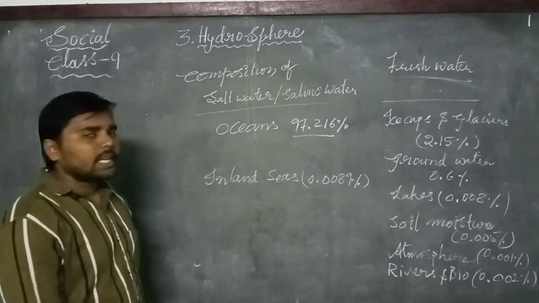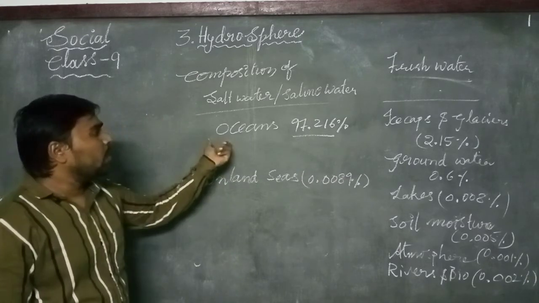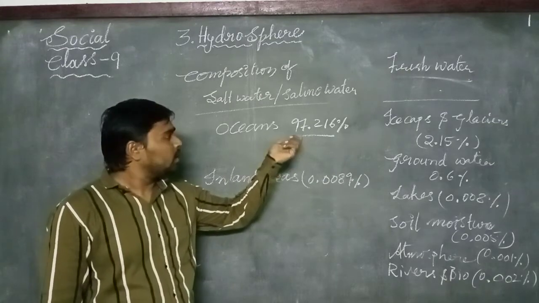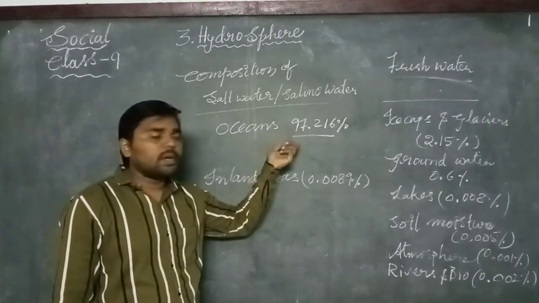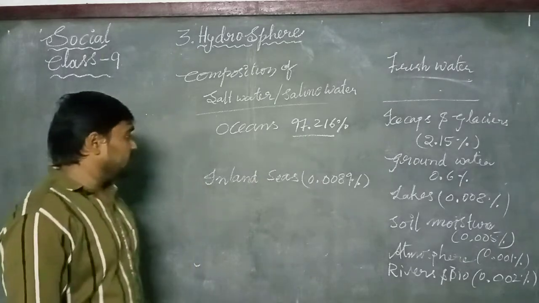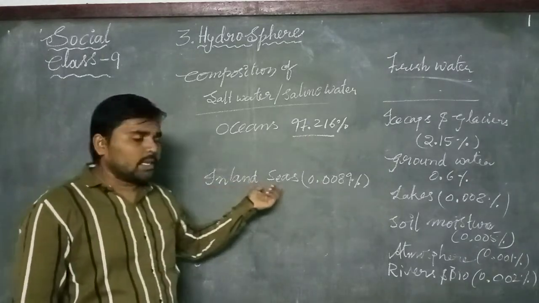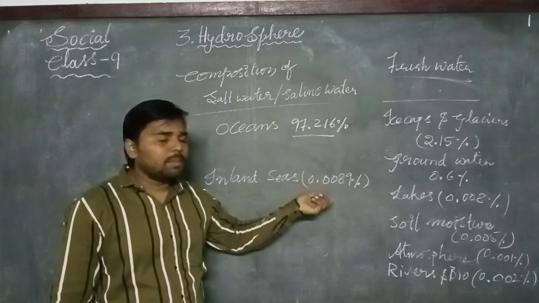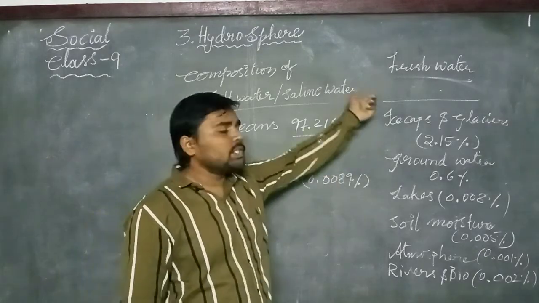On the surface of the earth, the oceans majorly occupy almost 98.97% of water. Inland seas have 0.0089%, and then fresh waters.